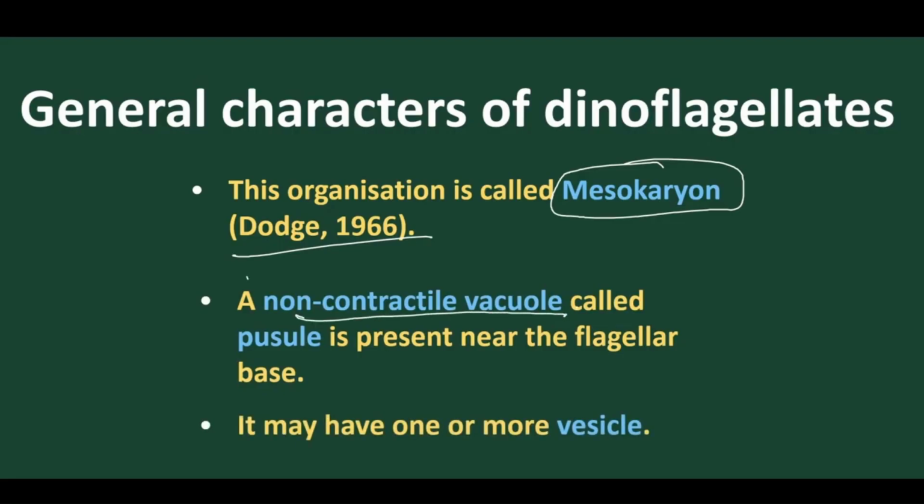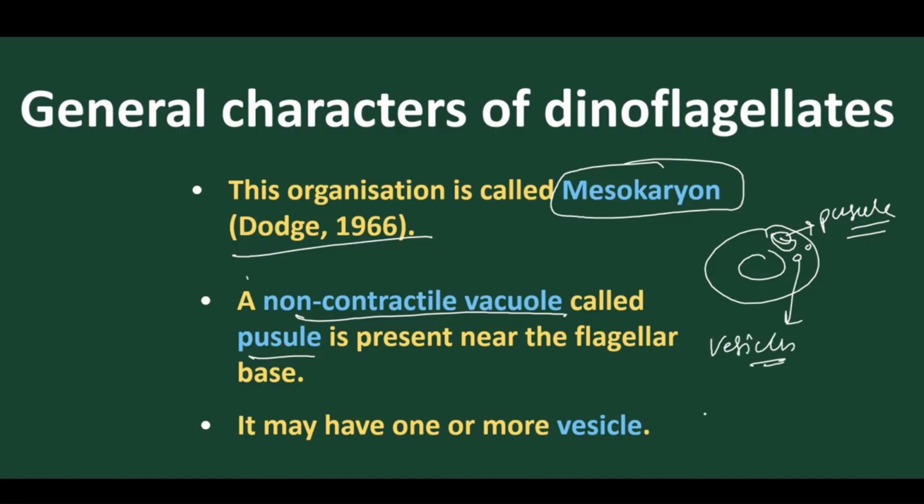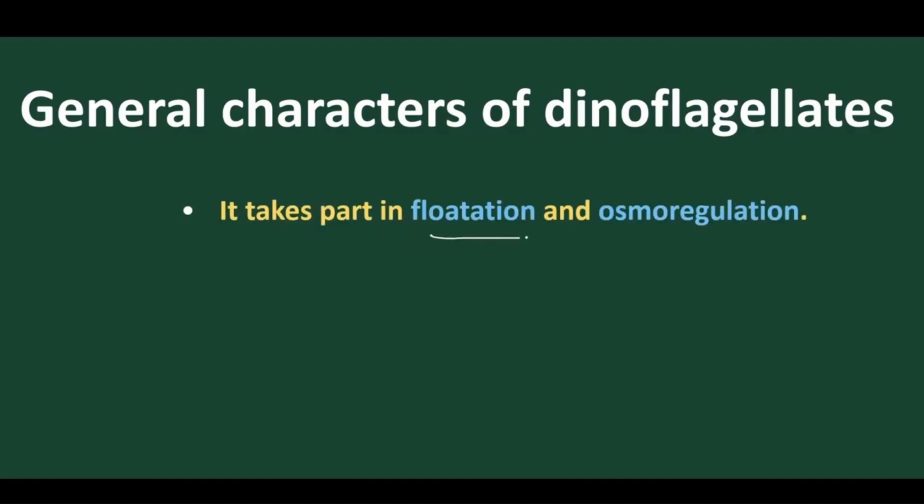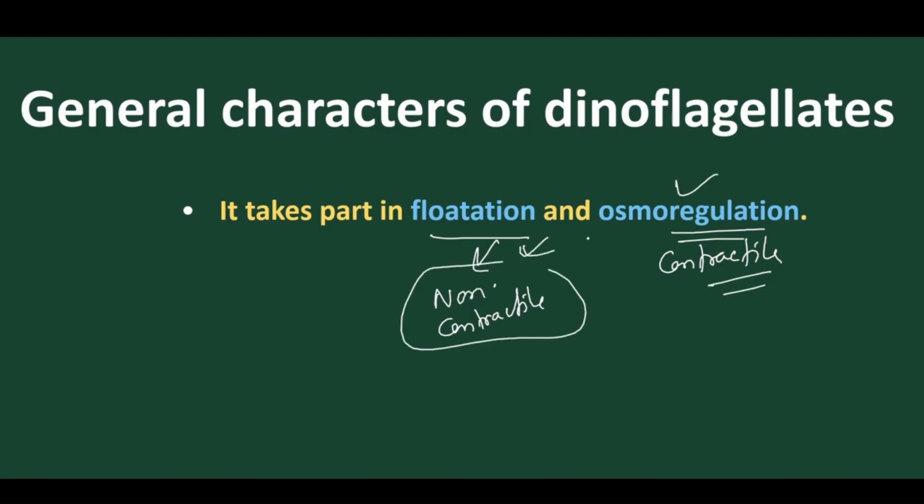Non-contractile vacuoles are present, and these non-contractile vacuoles are called pusules. Got it? They also contain one or two vesicles. So below the non-contractile vacuoles, we find vesicles present. And we also find contractile vacuoles present that help in osmoregulation. These are non-contractile vacuoles and these are contractile vacuoles. The contractile vacuoles maintain the concentration gradient, that is osmoregulation, whereas the non-contractile vacuoles help in flotation.